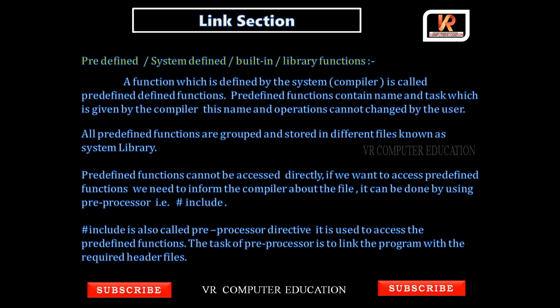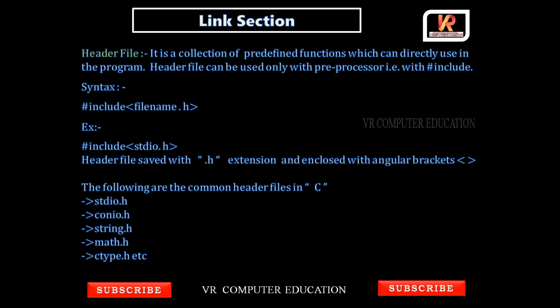Now what is a header file? A header file is a collection of predefined functions which can be used directly in the program. Header files can be used only with a preprocessor, that is, with hash include. So hash include is the preprocessor directive, and to use predefined functions, we have to use this hash include.